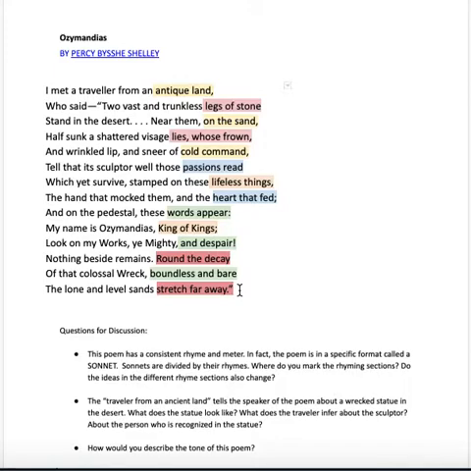On top of that, there's all kinds of sounds happening here. I'll just show you one because it's really important, and then you can discover others on your own. But let's look at this first line. So, two vast and trunkless legs of stone stand in the desert. Near them on the sand, half sunk, a shattered visage lies. Listen to all those S's. This is what we call a sibilance.